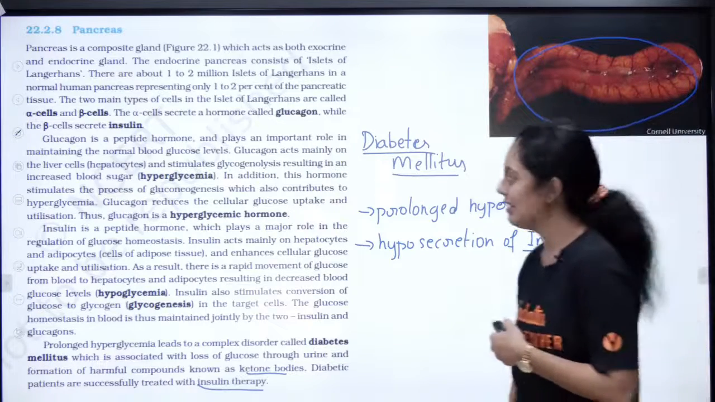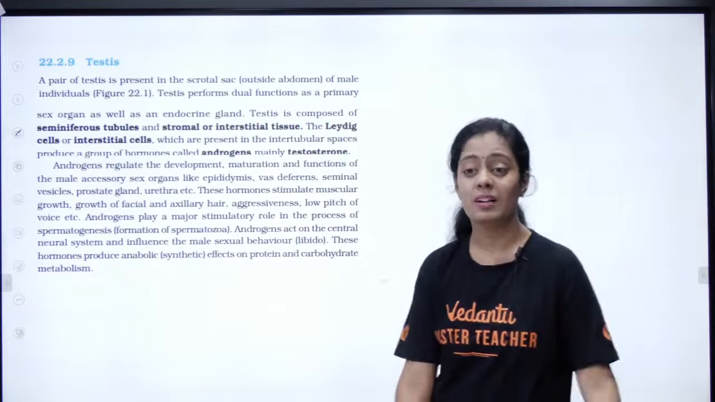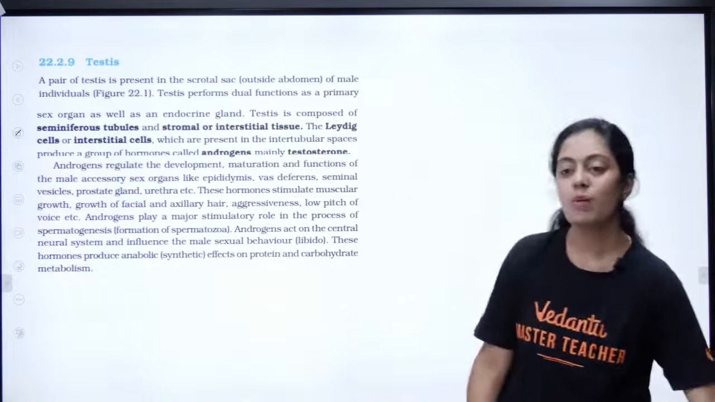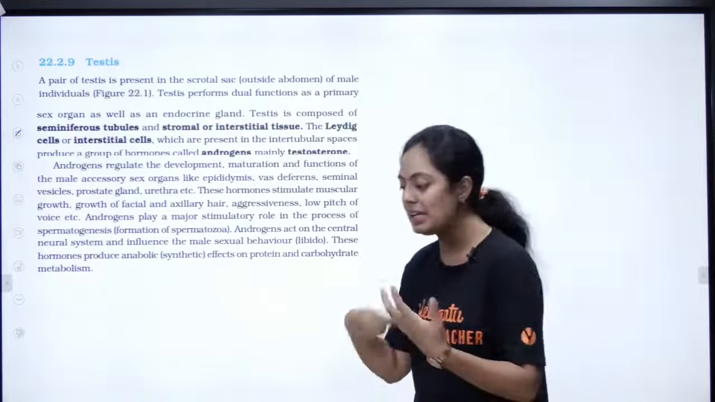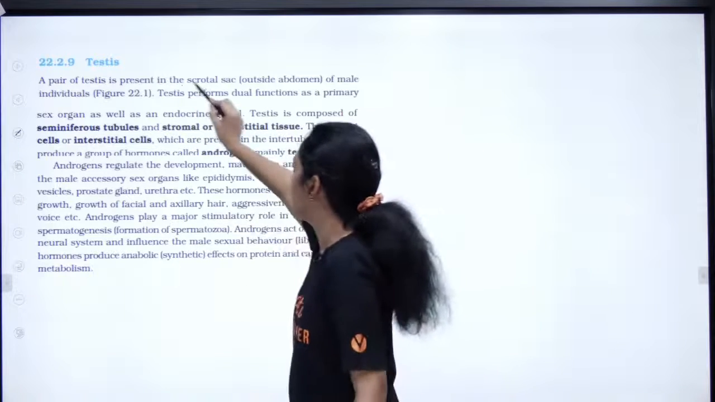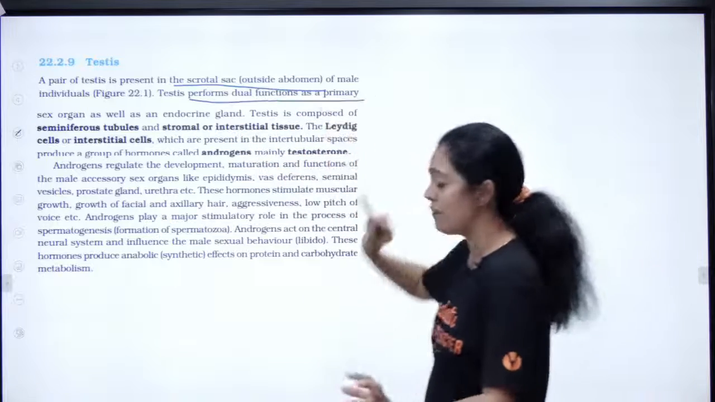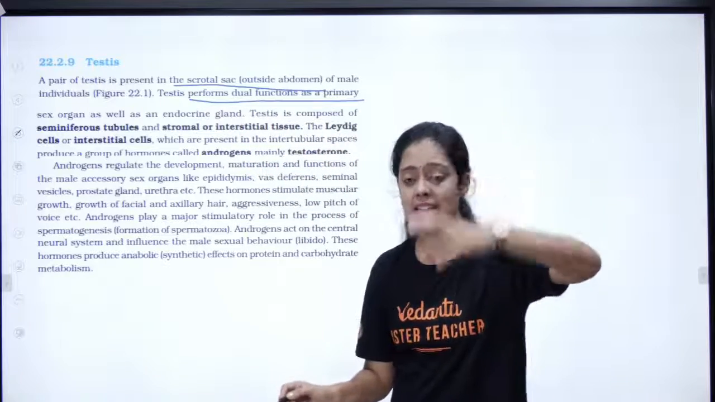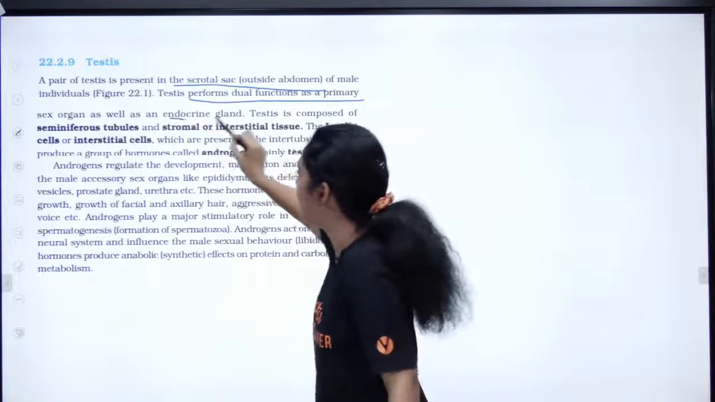Okay, yeah. Now we are coming to the 9th important gland, that is your testis. இத பத்தி நிறைய பேசியிருக்கோம், right? So we have a pair of testis. It's a male reproductive organ. It performs dual function. It acts as a primary sex organ and it also acts as an endocrine gland.